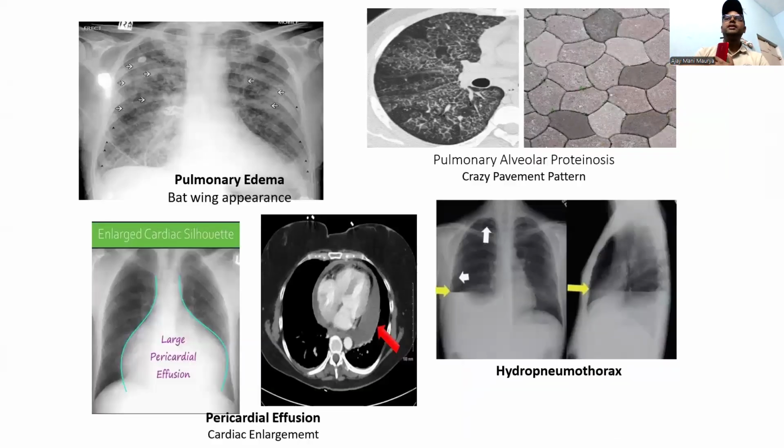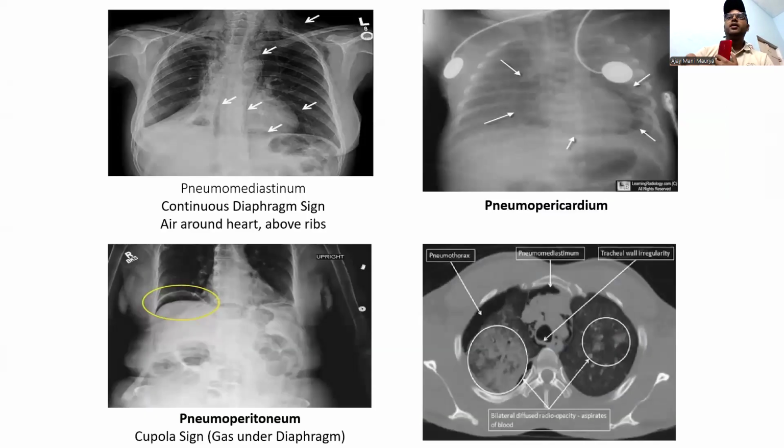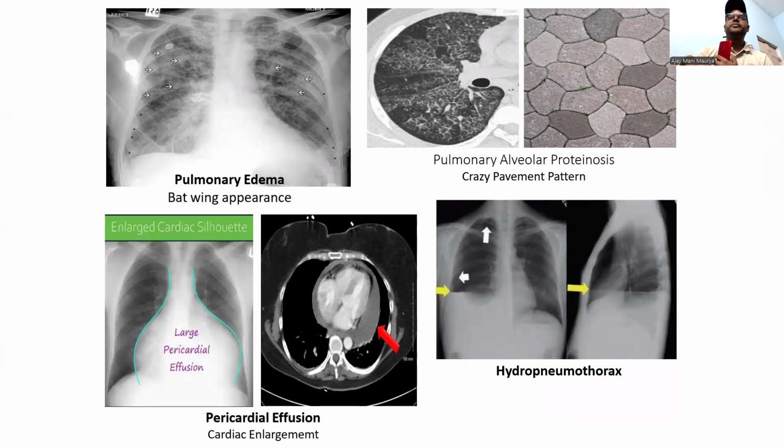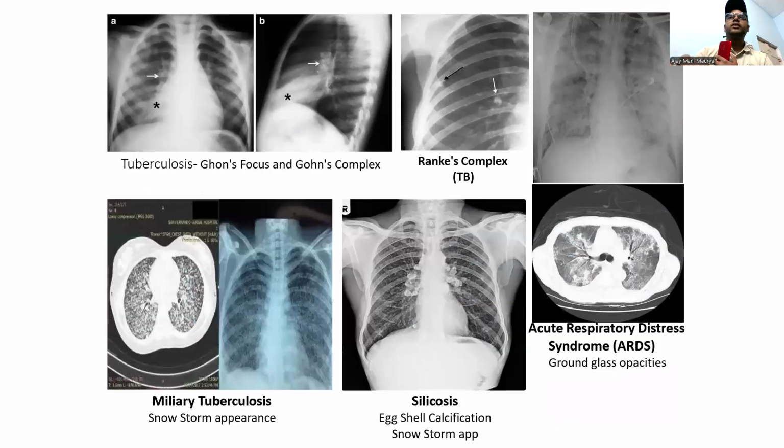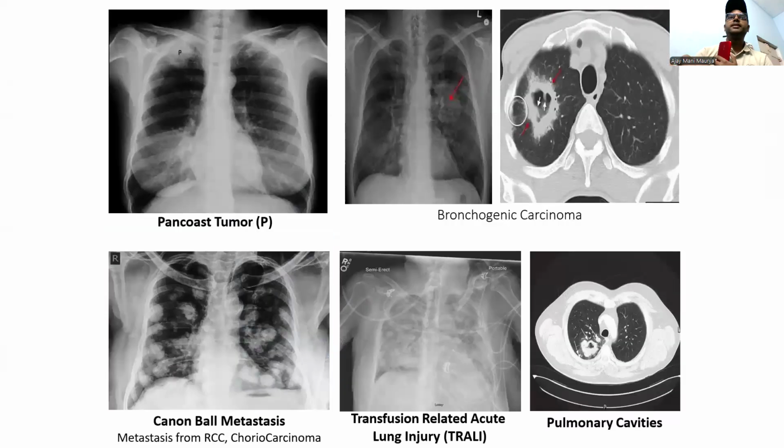Please also remember there are some radiology images, guys. Pulmonary edema, bat wing sign, and please remember hydropneumothorax and pericardial effusion. Please try to download the PDF in the group and study the images. I'm not going to elaborate more, guys. I'm going to skip this one. Please study this one. Please study all of these, there are some important images.